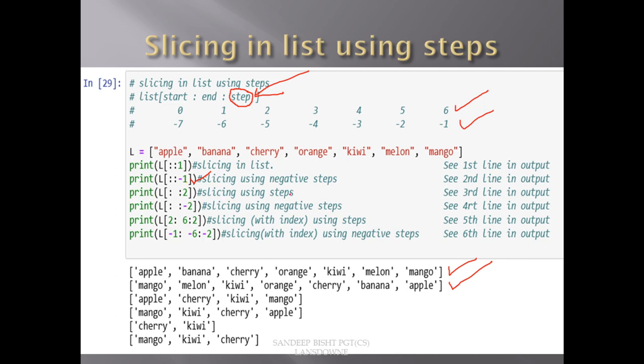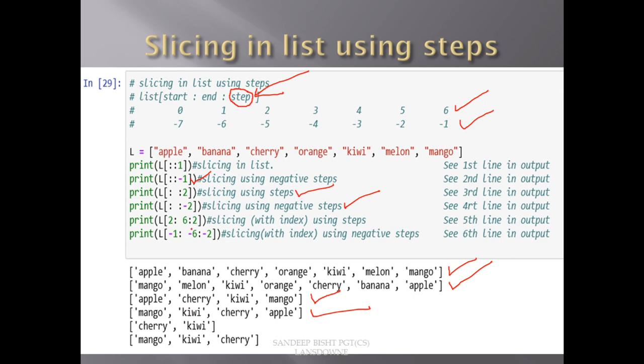Now this third one, you can see we are printing from start to end, all the elements with the step 2. So what elements will get printed? Apple, cherry, kiwi and mango. You can see the output apple, cherry, kiwi and mango here. Then in reverse order with the step -2, we will get the reverse of this: mango, kiwi, cherry and apple.